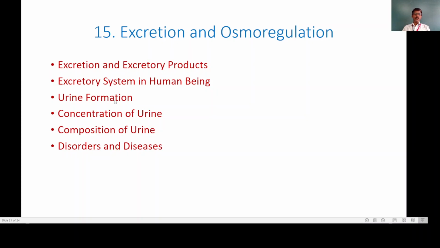Then the physiology of urine formation, then concentration of urine, the composition of urine, and the disorders and diseases. Now in this topic, we are going to study in detail the excretory system of human being and how osmoregulation takes place. Now these are the sub points in this topic.